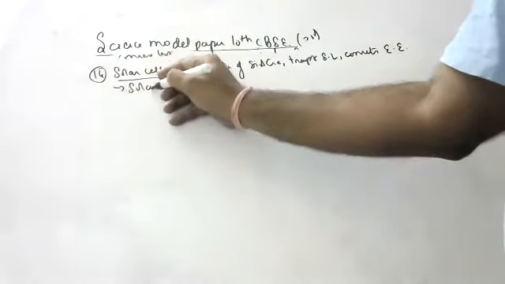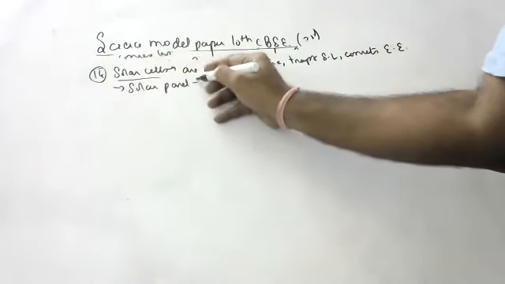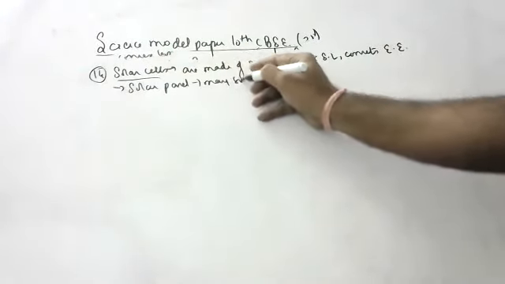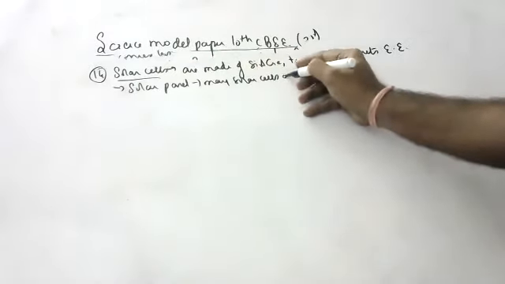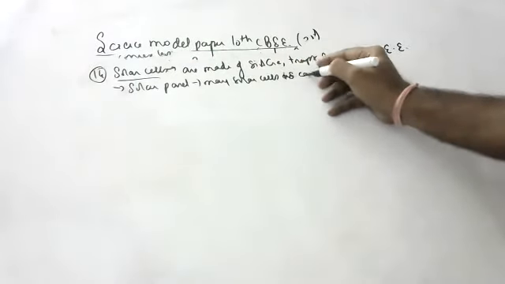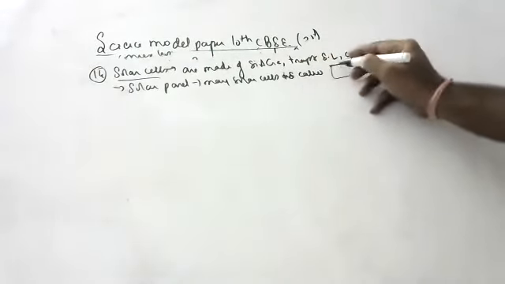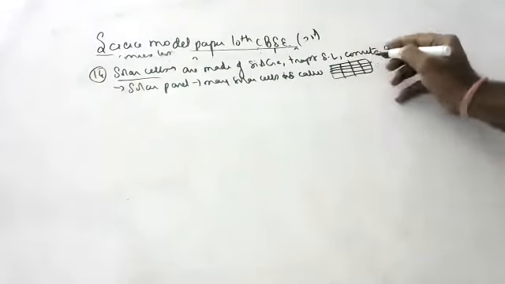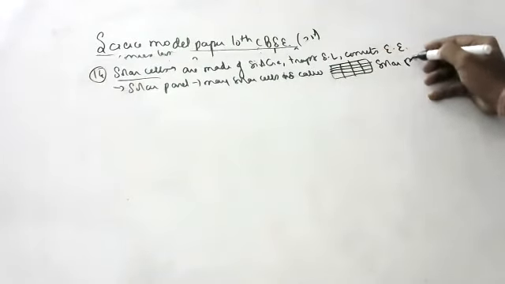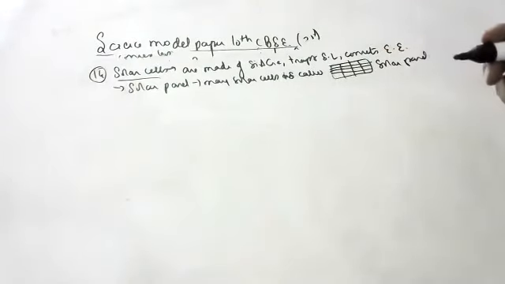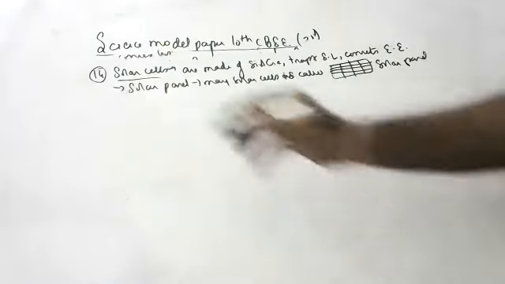Solar panel, what is a solar panel, children? Many solar cells kept together is called a solar panel. List two principal advantages of solar cells.